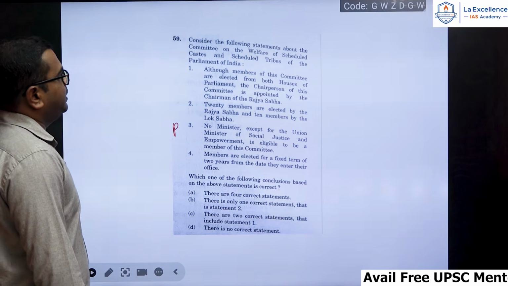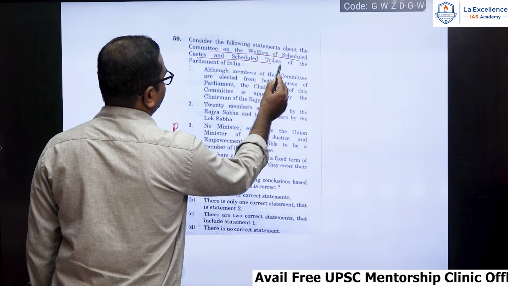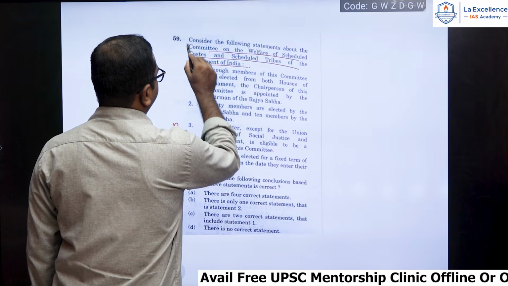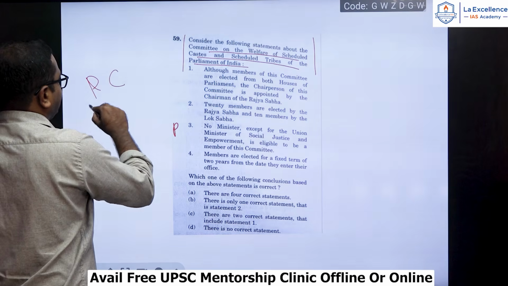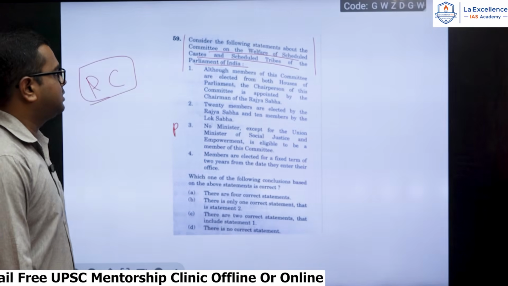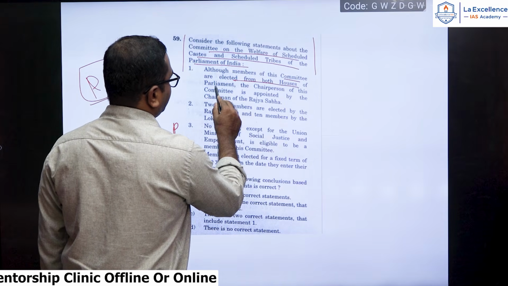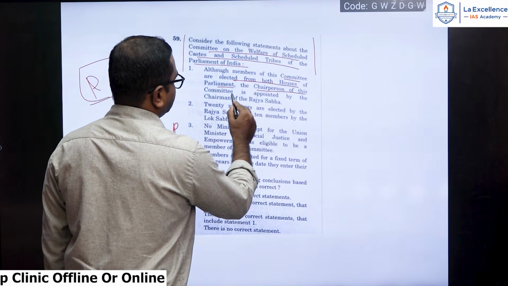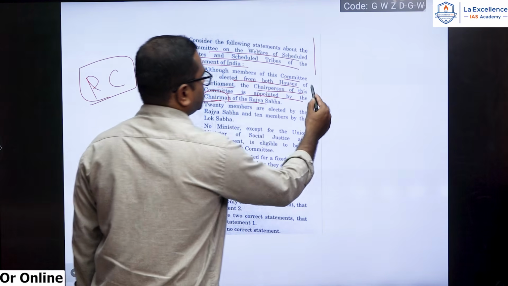Consider the following statements about the Committee on the Welfare of Scheduled Caste and Scheduled Tribes of the Parliament of India. So here they are asking about the parliamentary committee that is also specific to the welfare of SCs and STs. All the members of the committee are elected from both the houses of the parliament. The chairperson is appointed by the chairman of the Rajya Sabha. So this is a wrong statement.